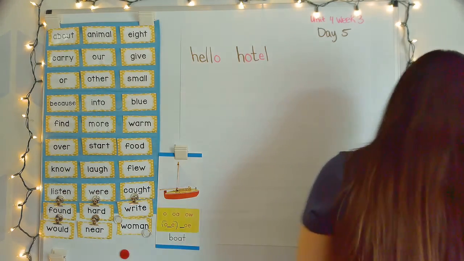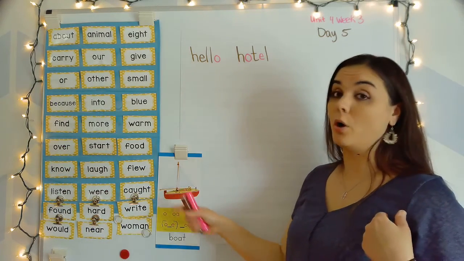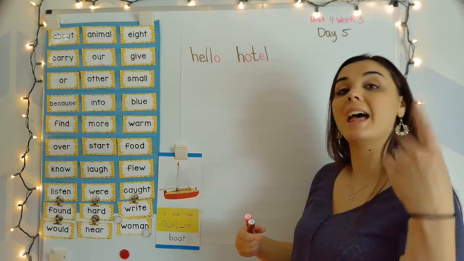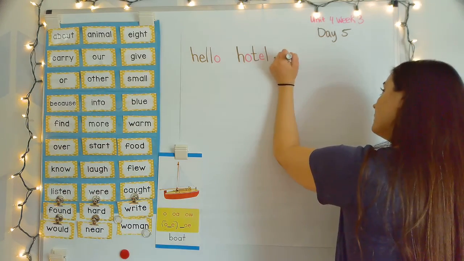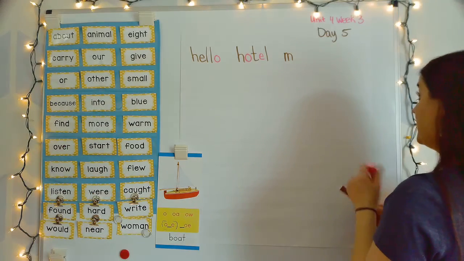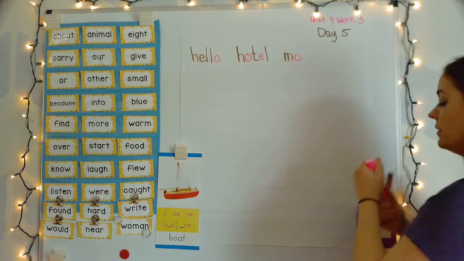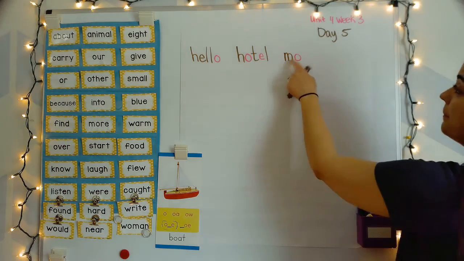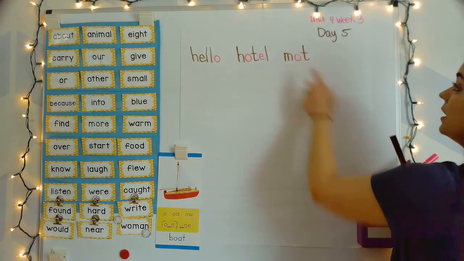All right, so next word, motel. Your turn. Motel. M says mm. This is another word where O by itself just says O. T says ta.